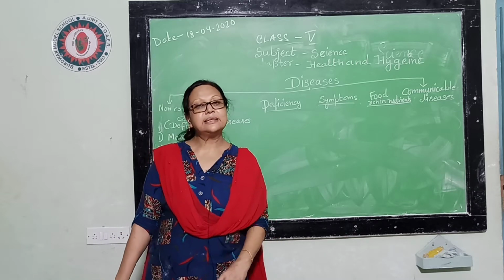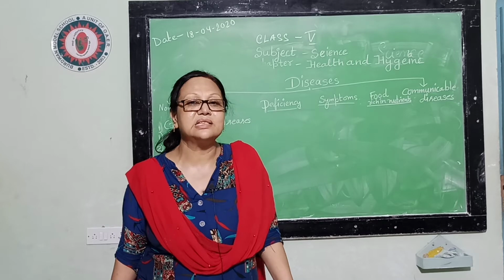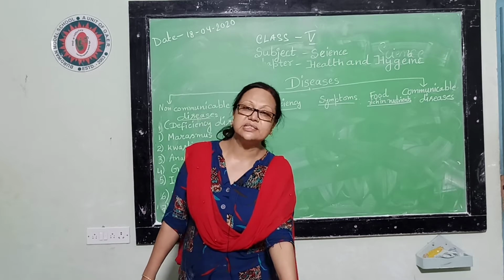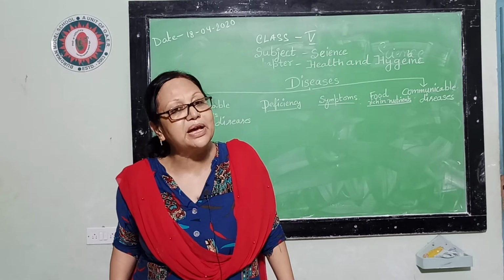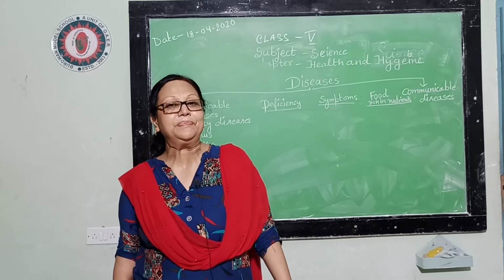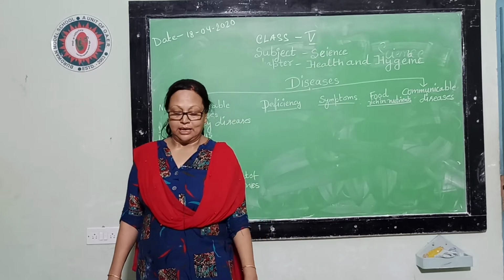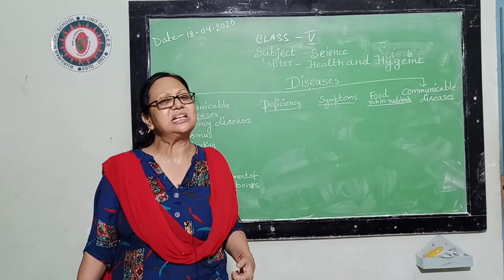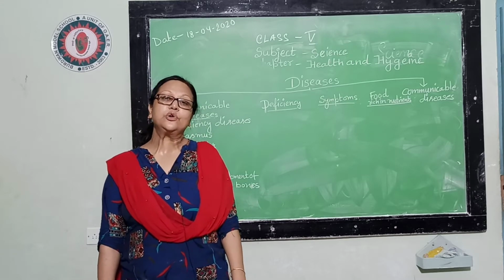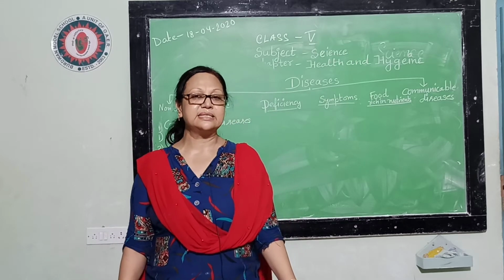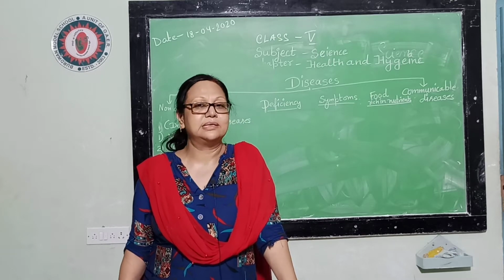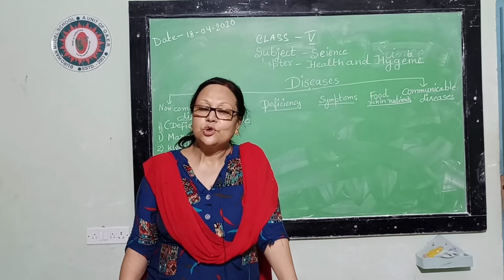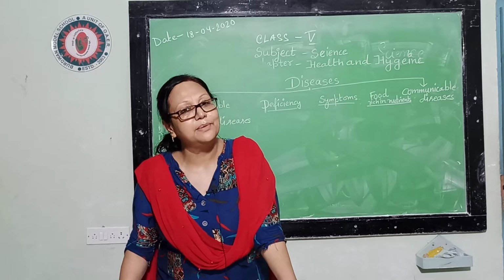Next, anemia. It is a condition when a person is suffering from deficiency of iron. When a person is suffering from deficiency of iron, that person is called an anemic person, and the disease is called anemia. In anemia, the person has to face extreme fatigue and feels very much weakness. So how to cure this type of disease? If that person takes leafy vegetables like spinach, and eggs, which are full of iron, the person can be cured of anemia.